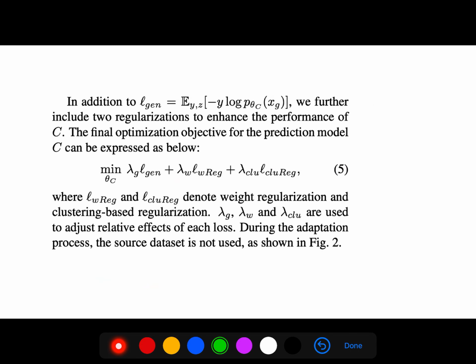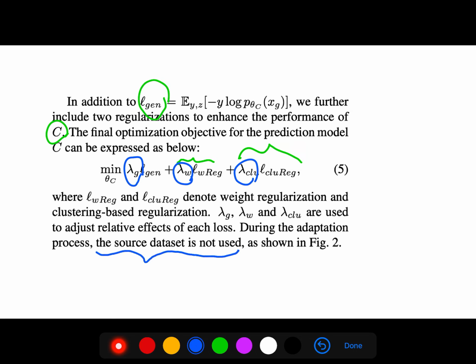So in addition to the generator, we further include two regularizations to enhance the performance of our prediction model. The final optimization is just a trade-off between these three. So we have three hyperparameters. They adjust the relative effects of each loss. But note that during adaptation, the source dataset is not used.